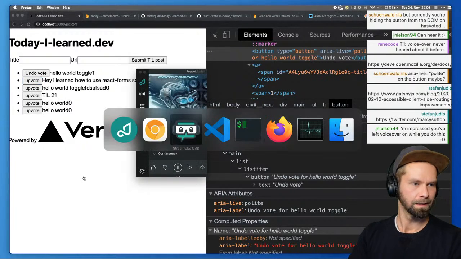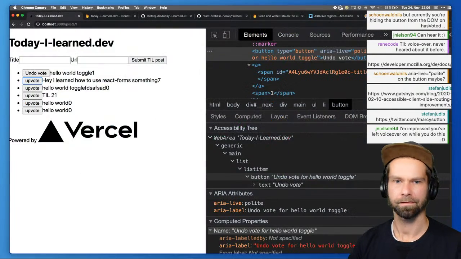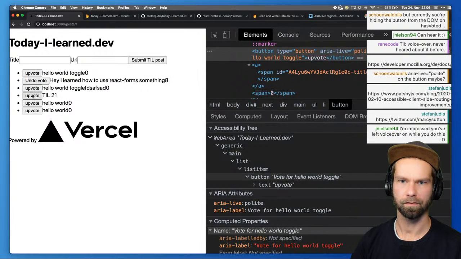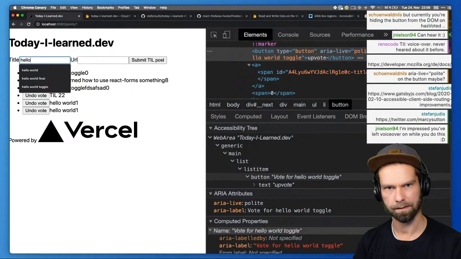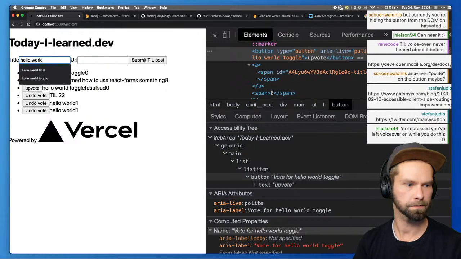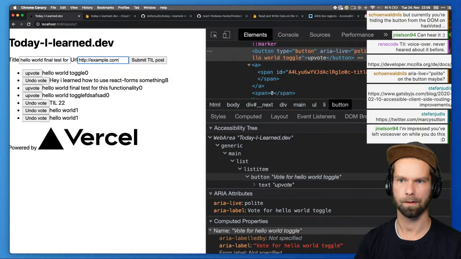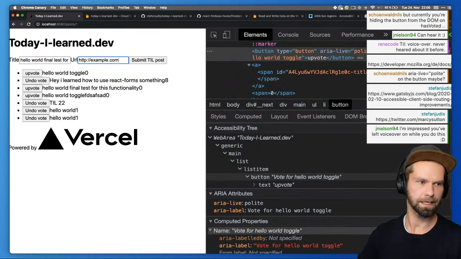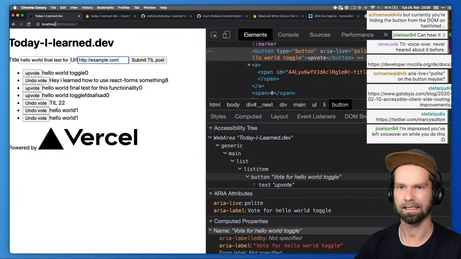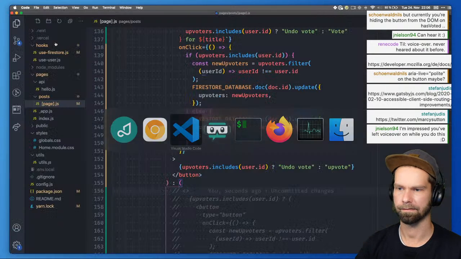Cool. So with this, what we basically have is that we have vote unvote functionality for people that are logged in, and we can submit new things here, something like hello world, final test for this functionality. URL is https://example.com. That works, and I think it's pretty nice. So I guess then with this, let's have a look how the code looks.